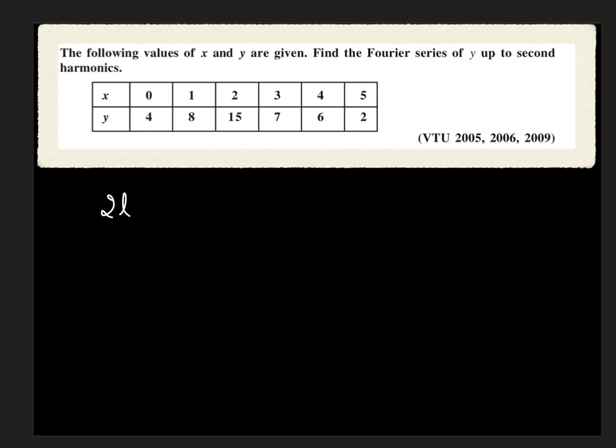Then what is 2L? Is it 5? No. So why is it not 5? We have the 4 in the starting. We don't have 4 at the end. That is mainly what we need to observe. It means we have another value. It is not mentioned because starting and ending are always the same. Observing the common difference of x values, you can define the next value in the table. The next value of x must be 6, and the first and last should be the same. So x is 6, y is 4. Then the interval given is not 0 to 5, it is 0 to 6.